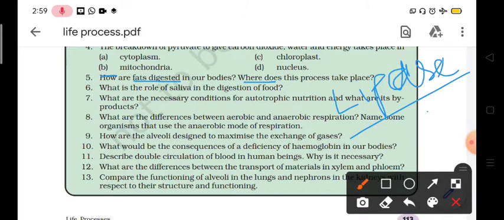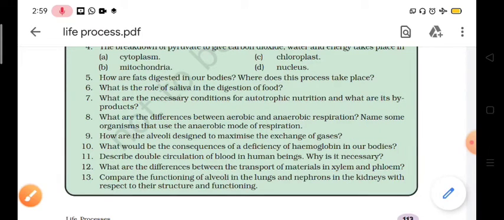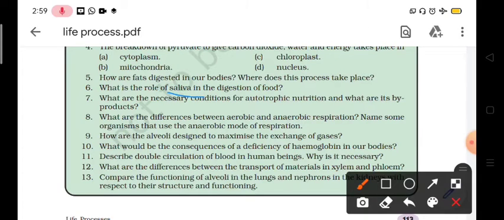Lipase enzyme. The next question, what is the role of saliva in digestion of food? So the saliva contains mucus which mixes the food, along with the salivary amylase or ptyalin, which digests starch into maltose. So digestion of starch, especially the carbohydrate, takes place by the help of saliva in the mouth.